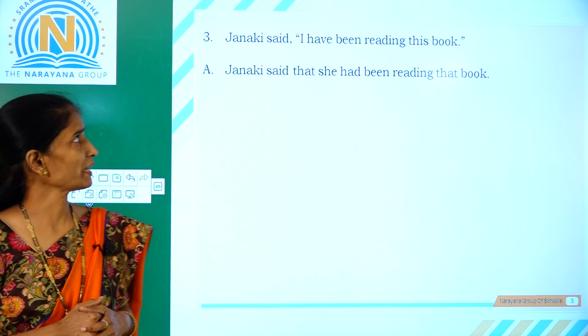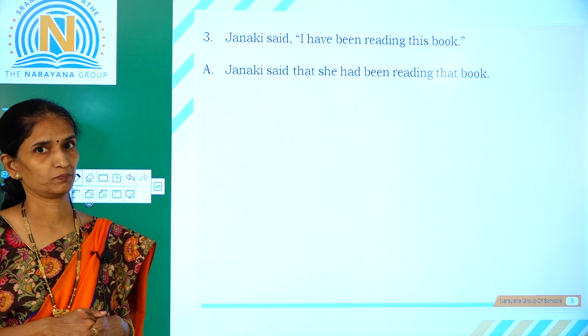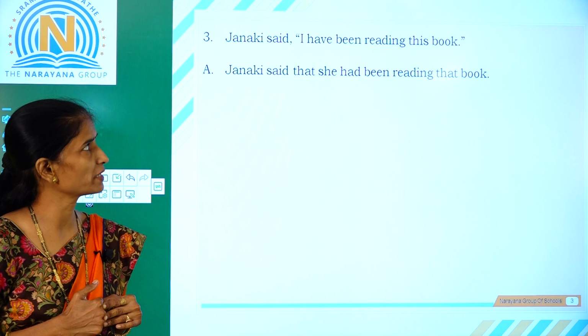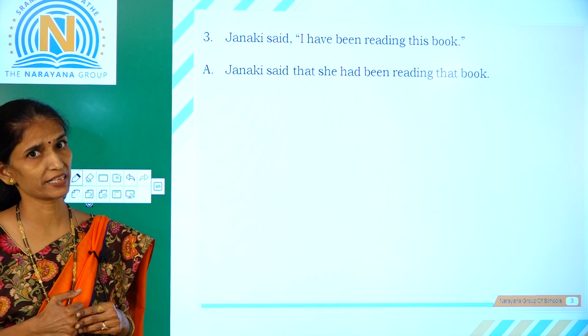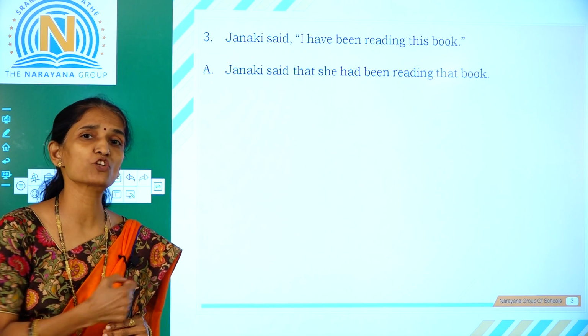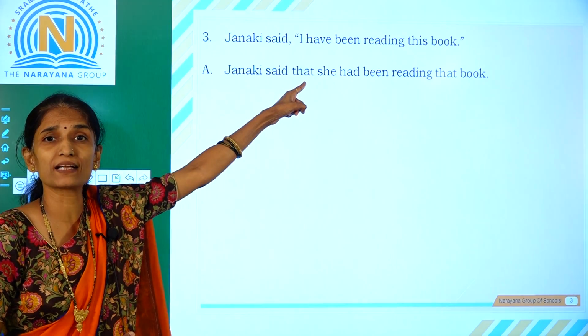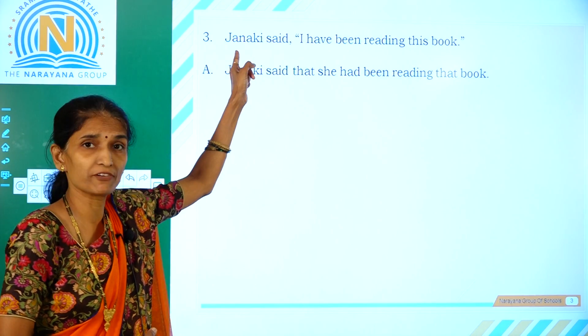Then, Janaki said, "I have been reading this book." This is an assertive sentence and the tense of the reported verb is present perfect continuous, have been reading. So we change this as Janaki said, comma, we replace with the conjunction that. Janaki said that. I here is referring to Janaki.